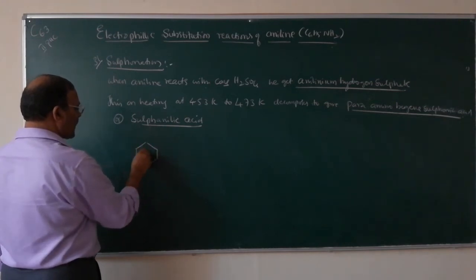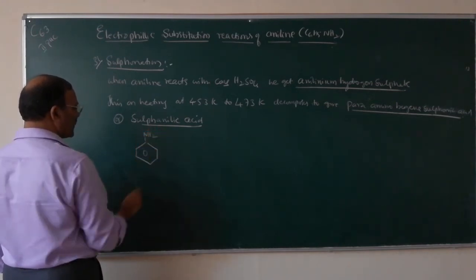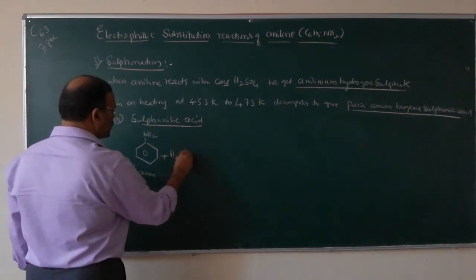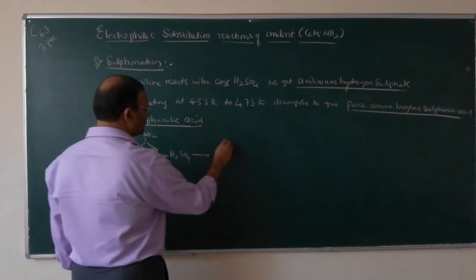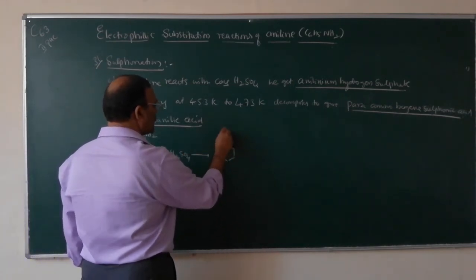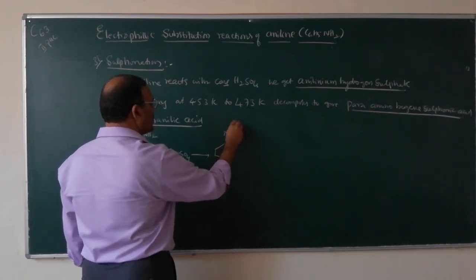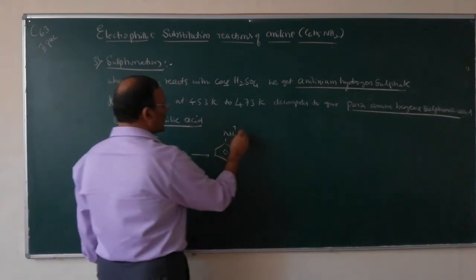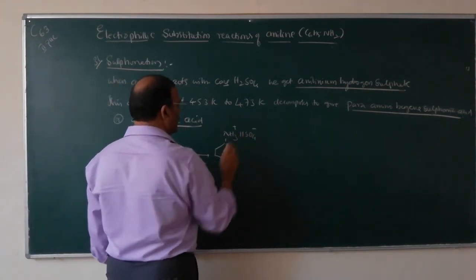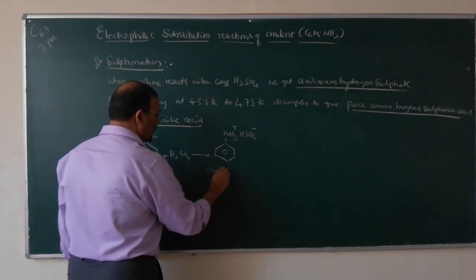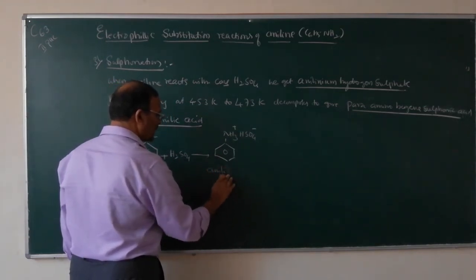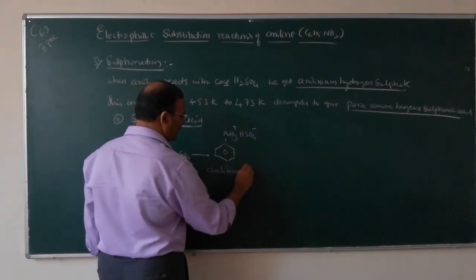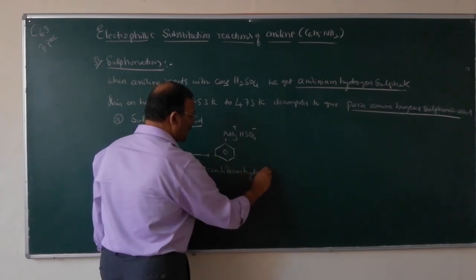So what is the reaction? This one is aniline, NH2. When it reacts with concentrated H2SO4, you will get NH3 plus, one H goes there, NH3 plus, HSO4 minus. This is anilinium hydrogen sulfate.